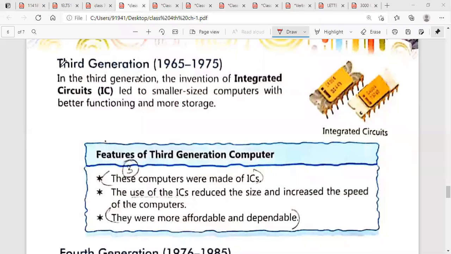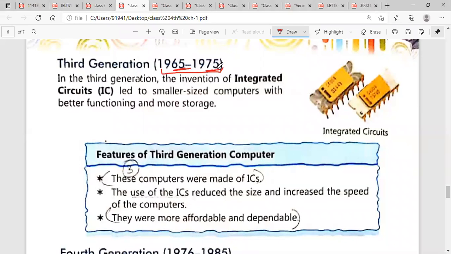Next is third generation computers. The timeline of this third generation is 1965 to 75. Okay, 10 years. In the third generation, the invention of integrated circuits, please students underline this word. You can say IC, and full form of IC is integrated circuits. Invention of IC led to smaller sized computers.